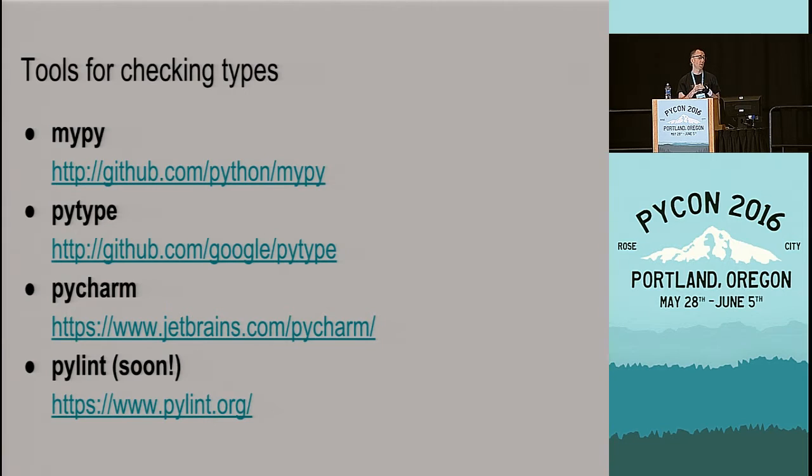MyPy is pretty much the canonical standard. It's the tool the specification was written for instead of the other way around. PyType, which I wrote, is way more experimental, but it can do some things that MyPy can't. There's also PyCharm, which is not a tool, it's a full-blown IDE, but it also has support for type annotations. And the Pyland authors assure me that they're also working on support for this.